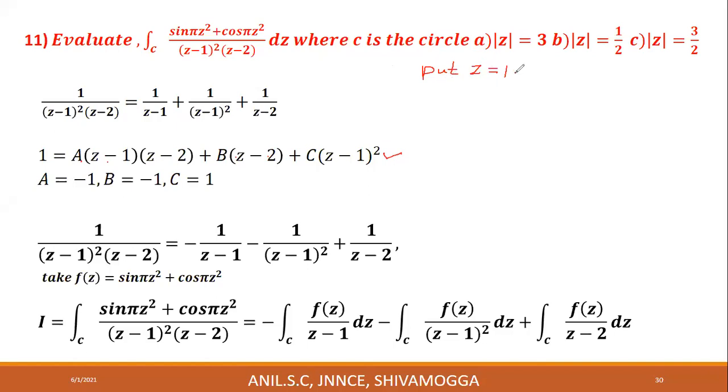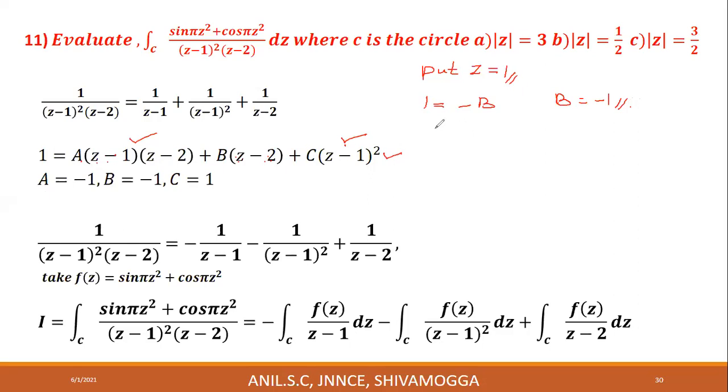Put z is equal to 1. When z is equal to 1, what happens here? 1 minus 1 is 0 and 1 minus 1 is 0. This vanishes, this vanishes. Here 1 minus 2 is minus 1, minus 1 into b is minus b. Therefore, we get b is equal to minus 1.